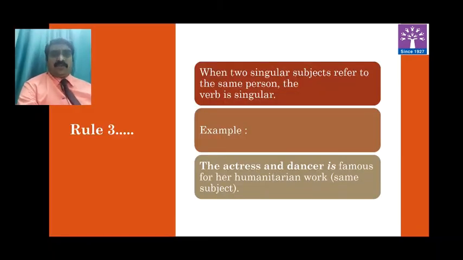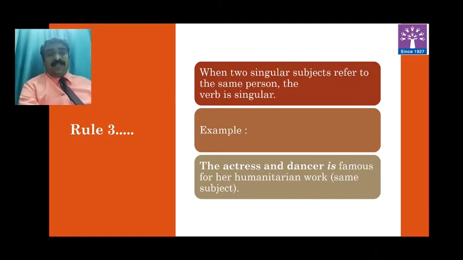Then what about the next rule? Rule number 3. When two singular subjects refer to the same person, the verb is singular. I want you people to be very attentive here. Why? Sometimes you will find the connecting word and is used and two singular subjects are connected, but they won't be plural if they refer to the same person. I repeat, if they refer to the same person, they won't be plural. They will be singular only.